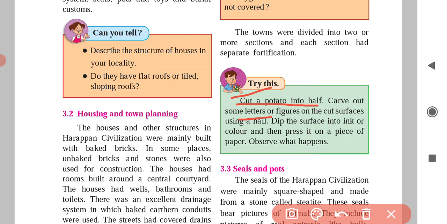Dip the surface into ink or color and then press it onto a piece of paper. Observe what happened. What will you see there? You will see the shape of the nail or alphabet which we have carved on the potato.